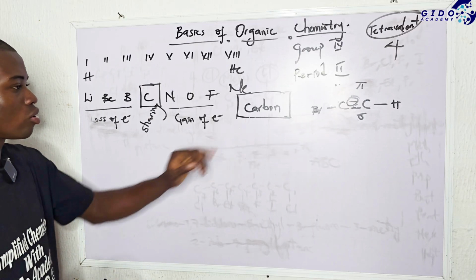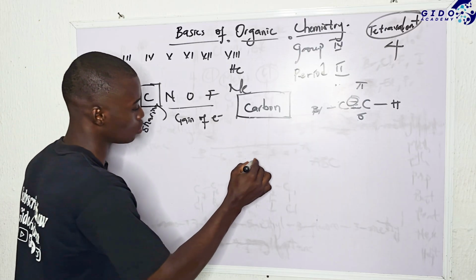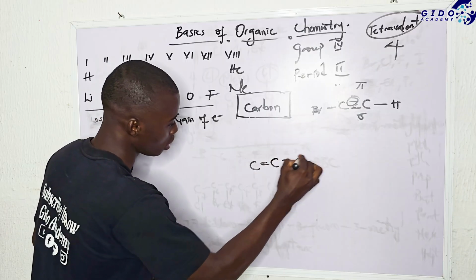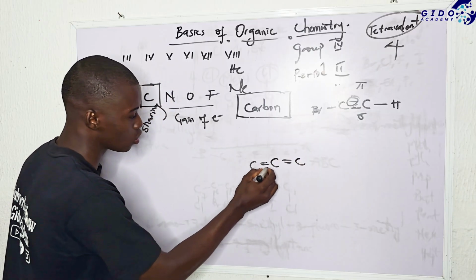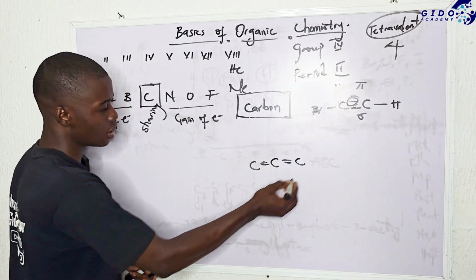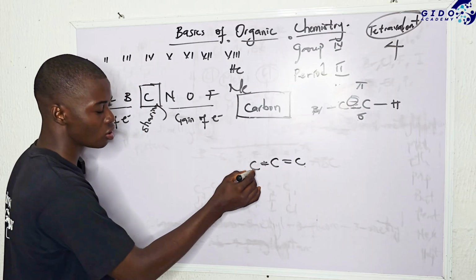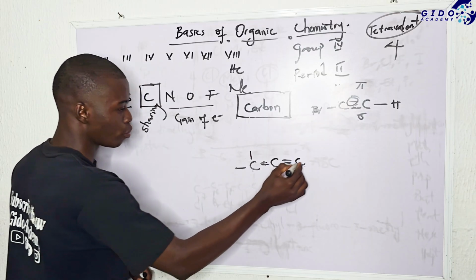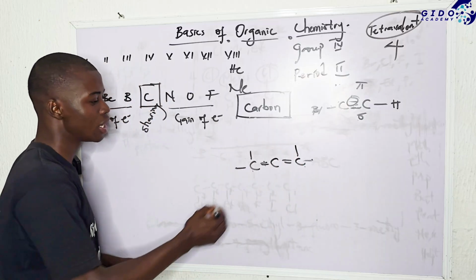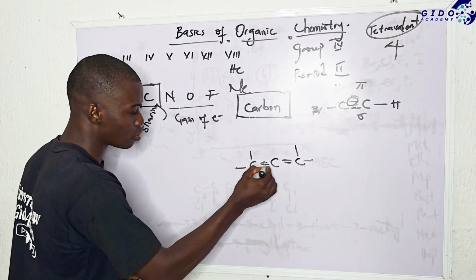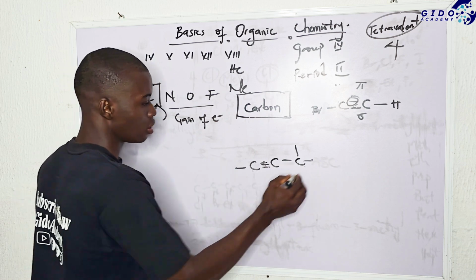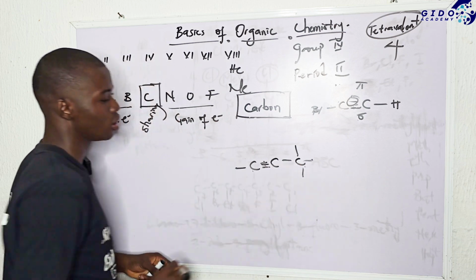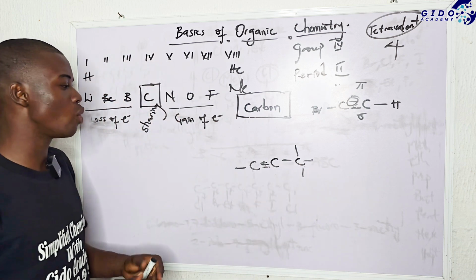And another thing you should take note of: looking at this structure, this carbon atom has four bonds, this one, 1, 2, 3, 4. This one has 2, this one has 2. So for this structure to be okay, two bonds must be attached to it. If I make this place three bonds, here will be out, and here will be out. So it becomes easy when you know.